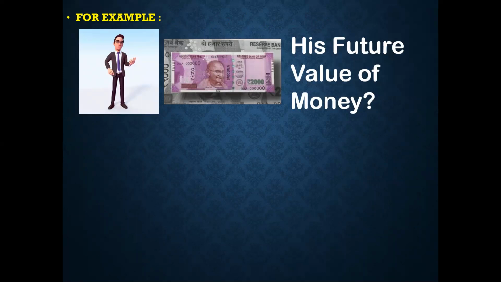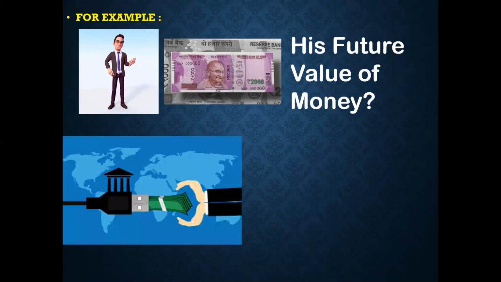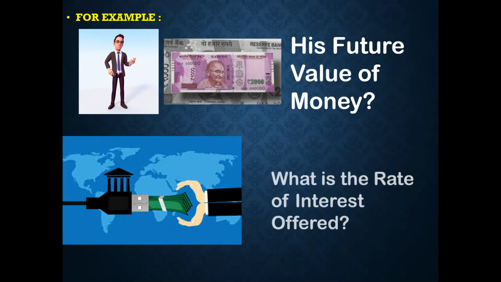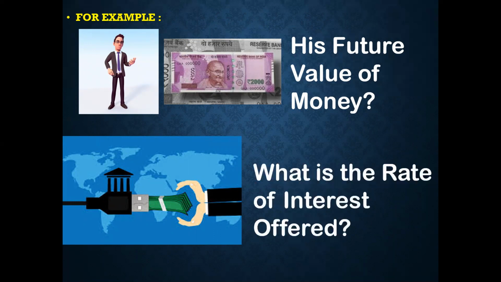We also come across a situation where a financial company offers to pay rupees 8,000 after the end of 12 years per 1,000 rupees invested today. We wish to know the rate of interest offered by this particular company. So class, studies of this nature can be carried out by studying annuities.